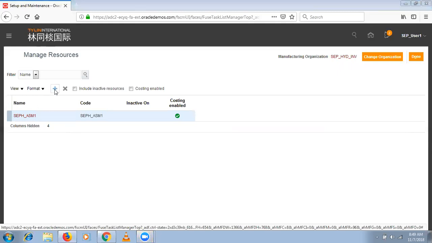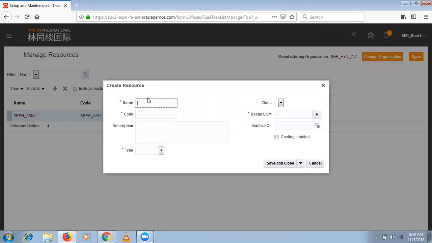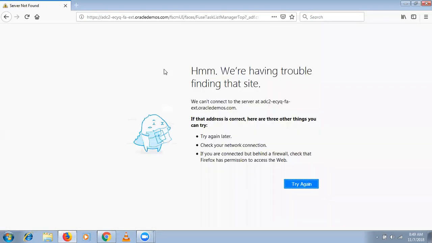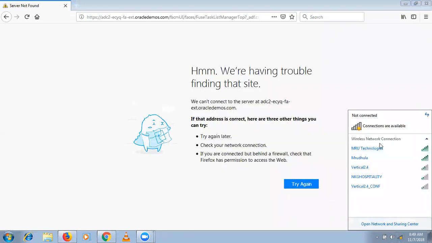Okay. So we'll create one more resource. Select, create one more row. SEPH_assembler_2. So this assembler 2, for example, I'm going to create as a labor only. For the usage UOM, we are going to use the hourly basis.